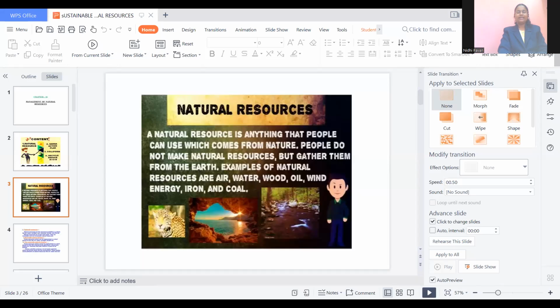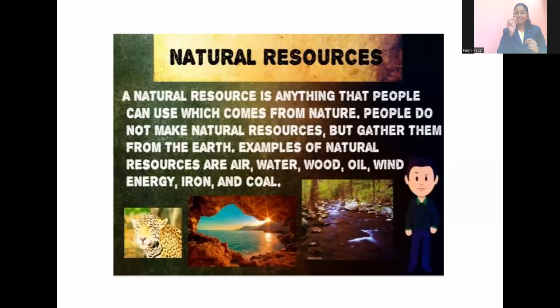So let us begin. Here you can see, I think the screen is visible for you. Yes. So here, natural resource. What is a natural resource? As the name indicates, the resource which is obtained from nature is called a natural resource. For example, we get air, water, wood, oil, wind energy, iron, minerals, everything from nature. Such resources are termed natural resources, guys. These natural resources, as I said, are again classified as renewable and non-renewable.